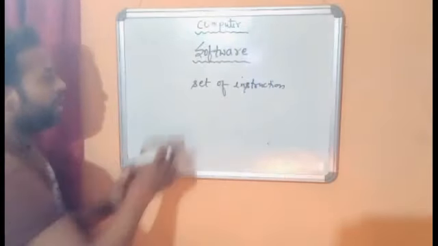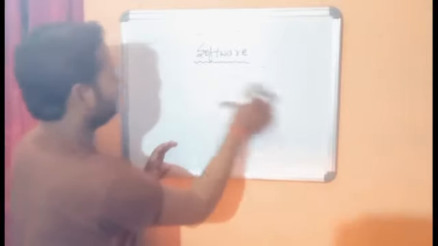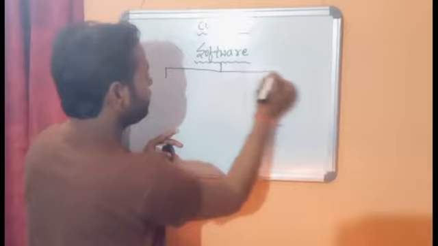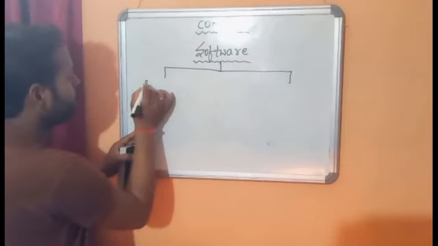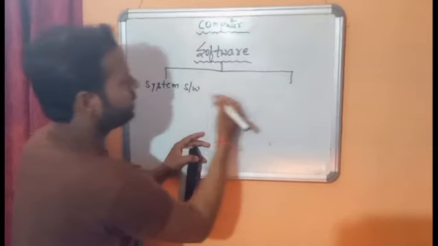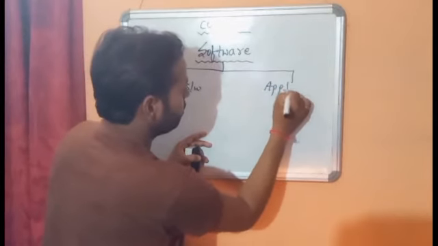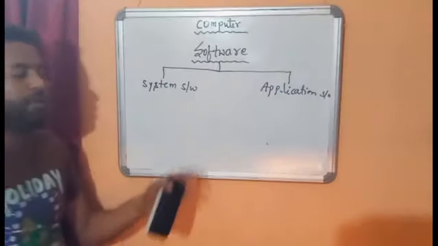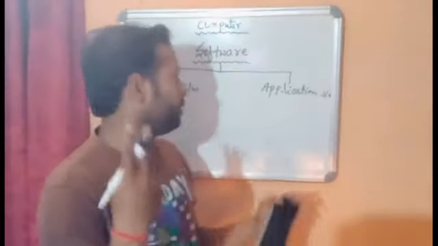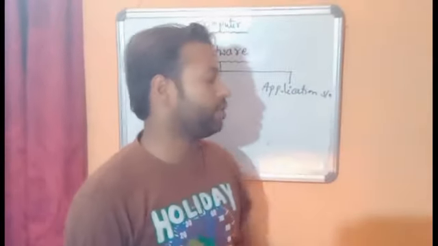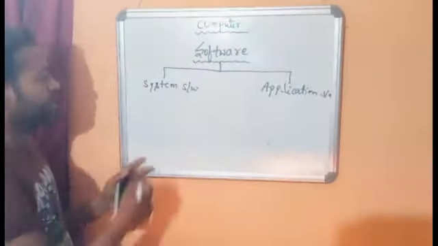Let's see how many types of software. There are two types of software. First one is system software and second one is application software. Let's see what is system software.